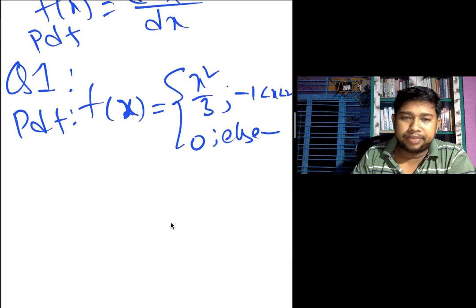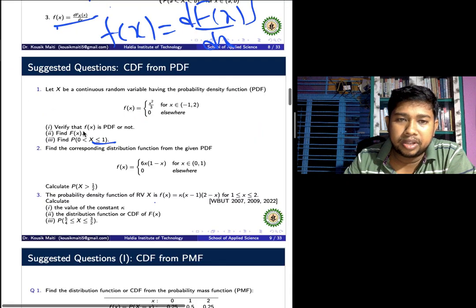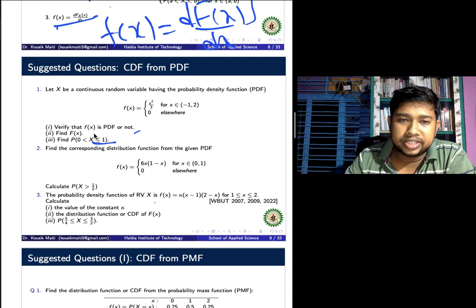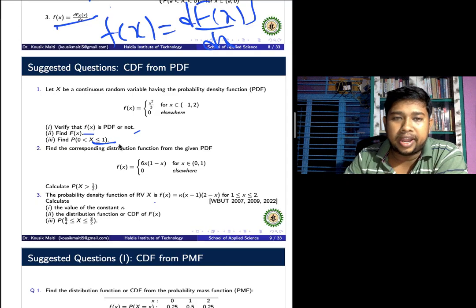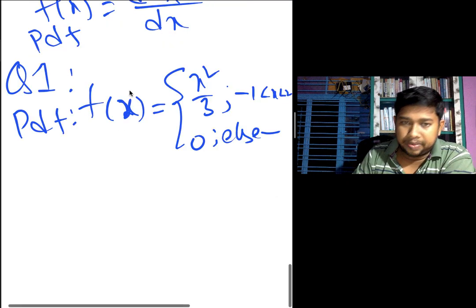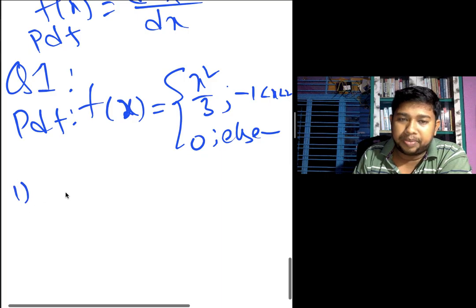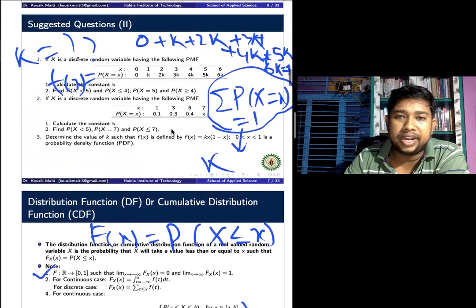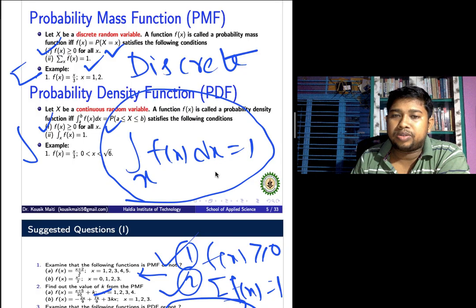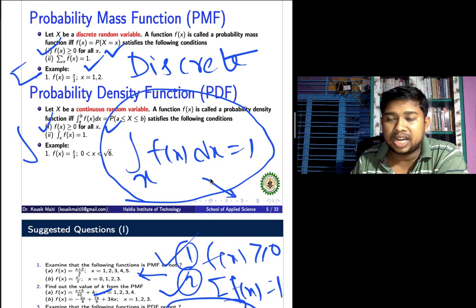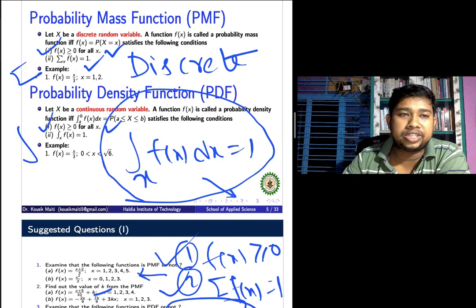First, we check whether it is a PDF or not. Second, find the cumulative distribution function. First, verify whether it is a PDF. As we already discussed, for a PDF the integral of f(x) dx must equal 1. If that is satisfied, then it is a probability density function.